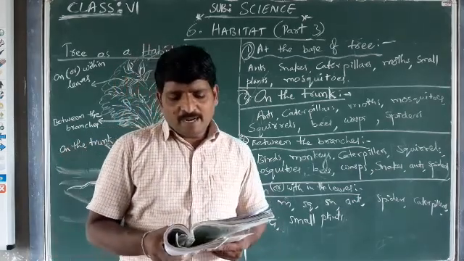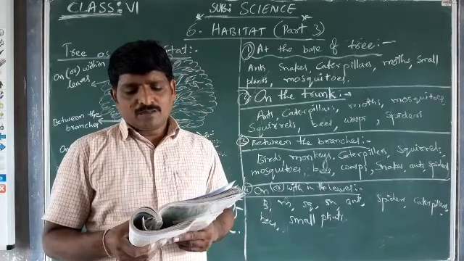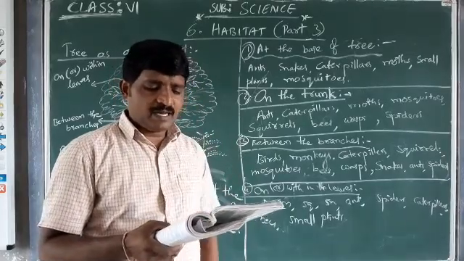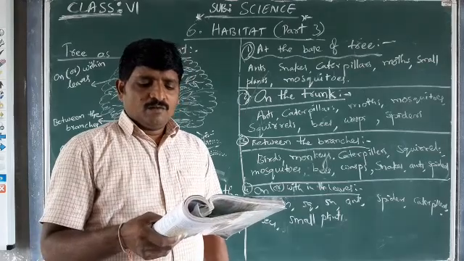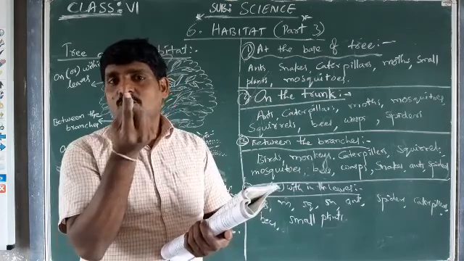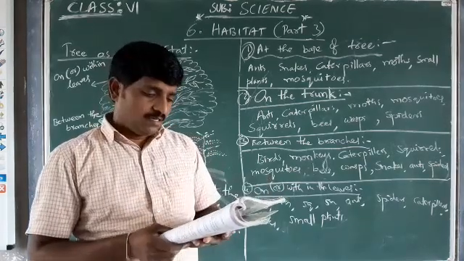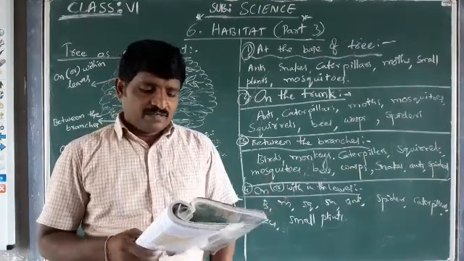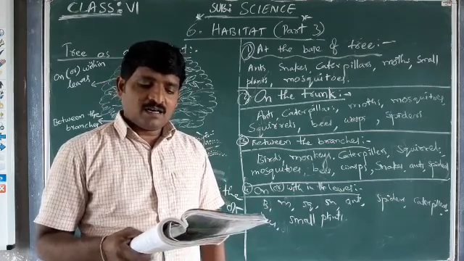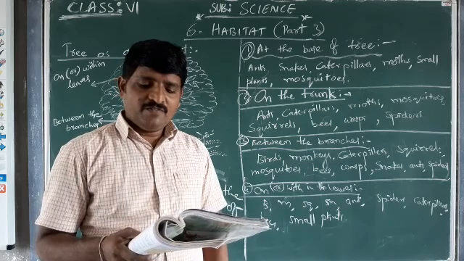Some very small plants also grow on the barks of the trees. You may have seen certain areas of the bark having a green velvety growth, especially in the rainy season. Trees are thus habitats for different organisms.